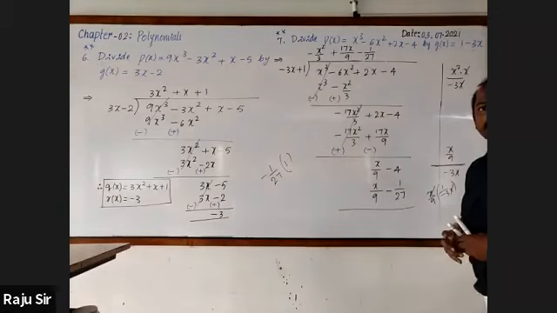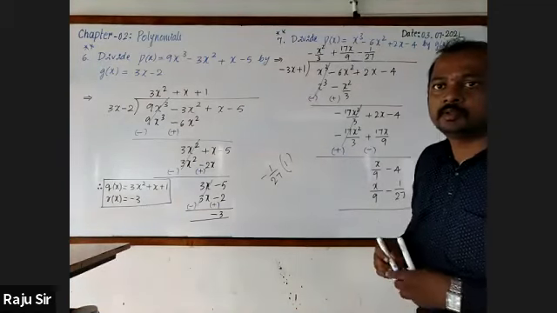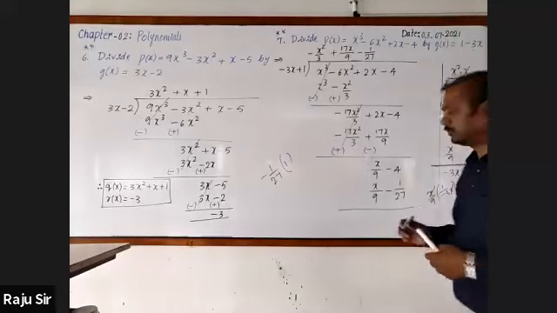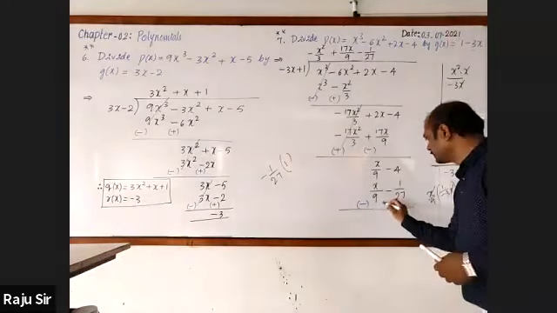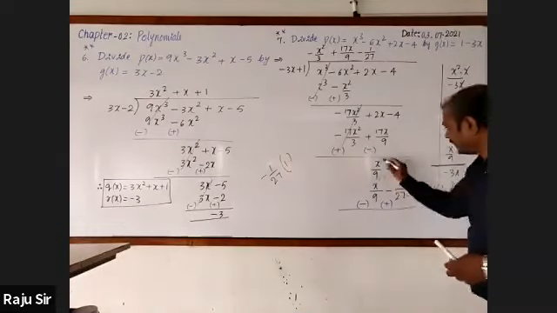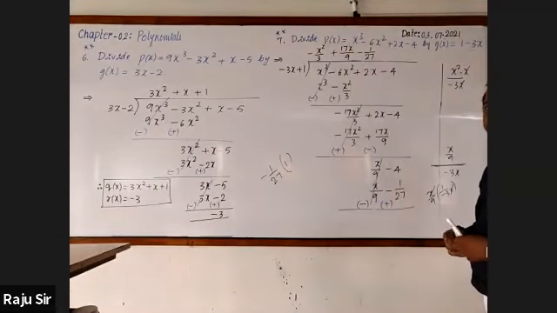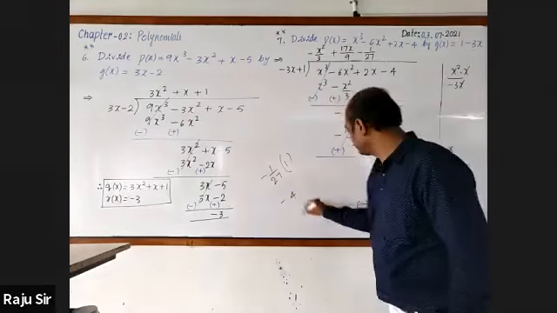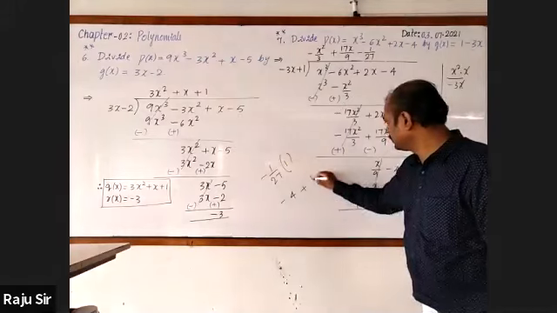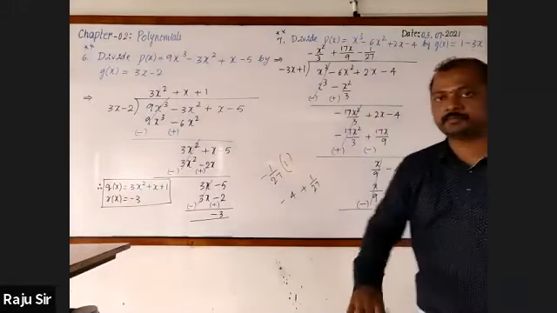Do you have any doubt? No, sir. Change the sign. This is minus, this is plus. Cancel the first term. Remaining is minus 4 plus 1 by 27.